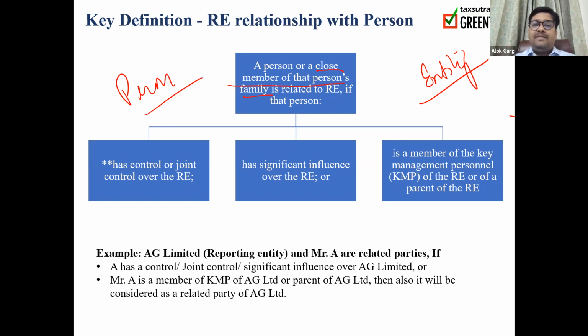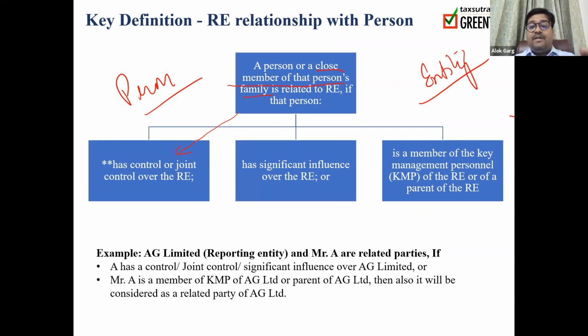I am just replacing this word relative with the close member of that person's family for the sake of convenience. A person or his or her relative will be a related party to the reporting entity if that particular person has control or joint control over the reporting entity. For example, Mr. A has 60% stake in A Limited. So Mr. A is controlling A Limited. Okay, Mr. A has a control over A Limited. So for A Limited, Mr. A is a related party.